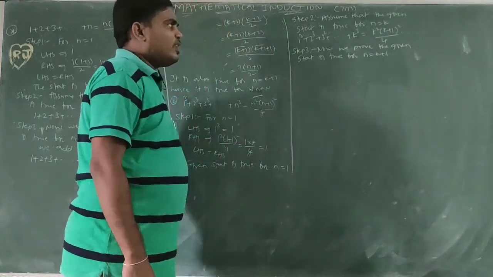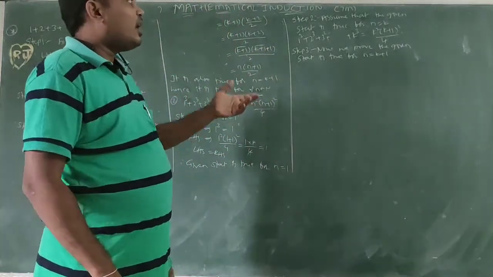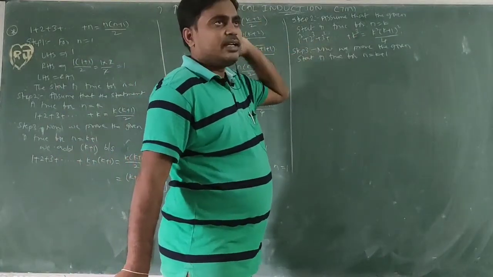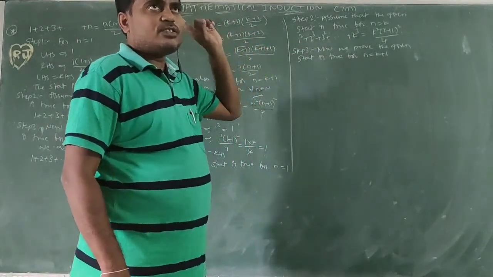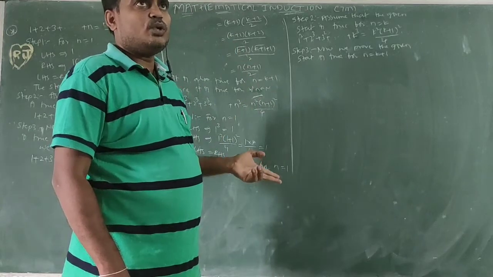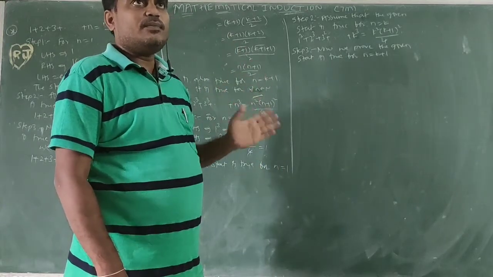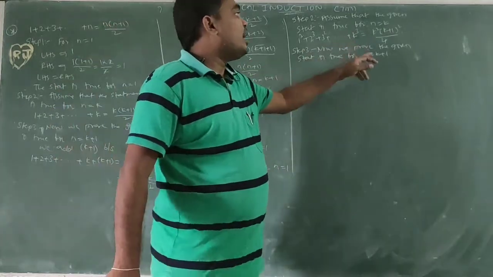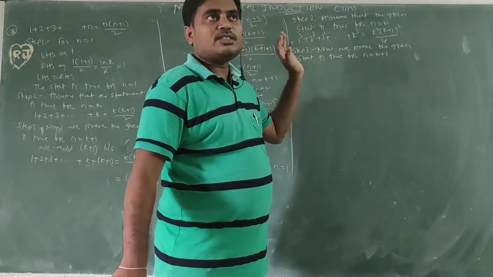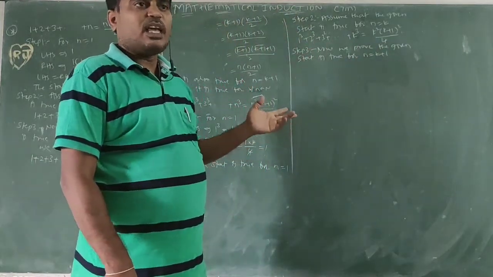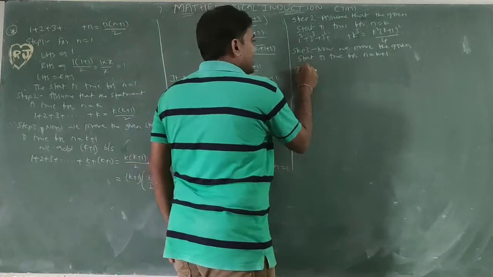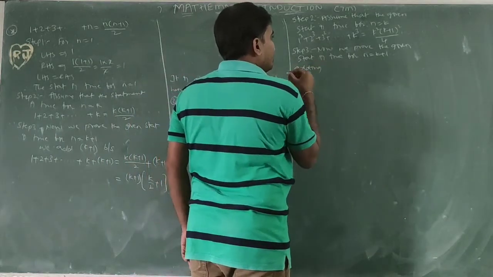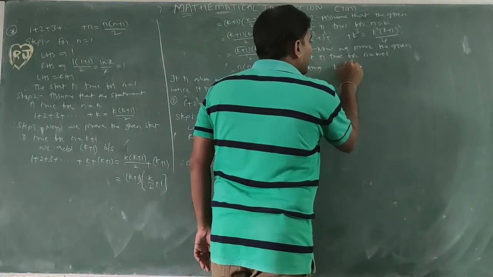For that we need k plus 1 terms. Already up to this one are k terms. The first term is 1 cube, second term 2 cube, third term 3 cube, 10th term 10 cube, kth term k cube. We must add the k plus 1 term. Each and every term is a cube, so the k plus 1 term is k plus 1 whole cube.